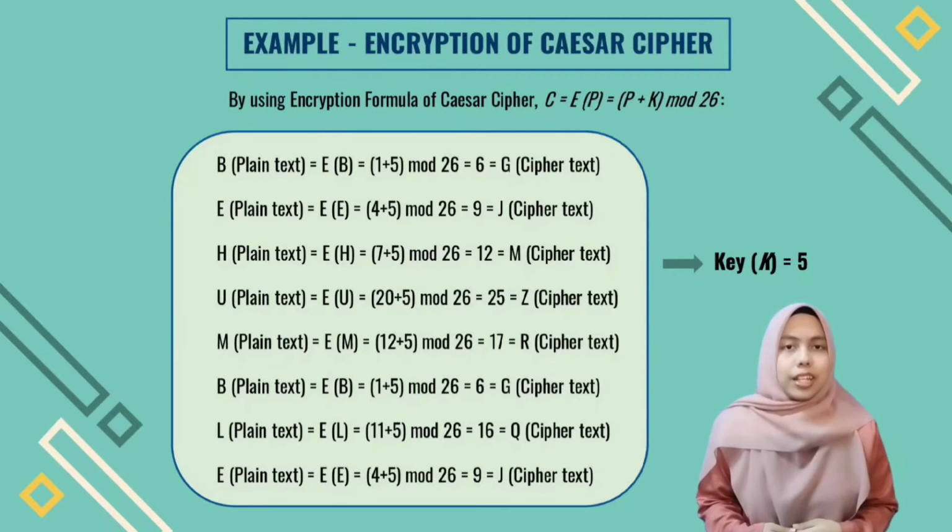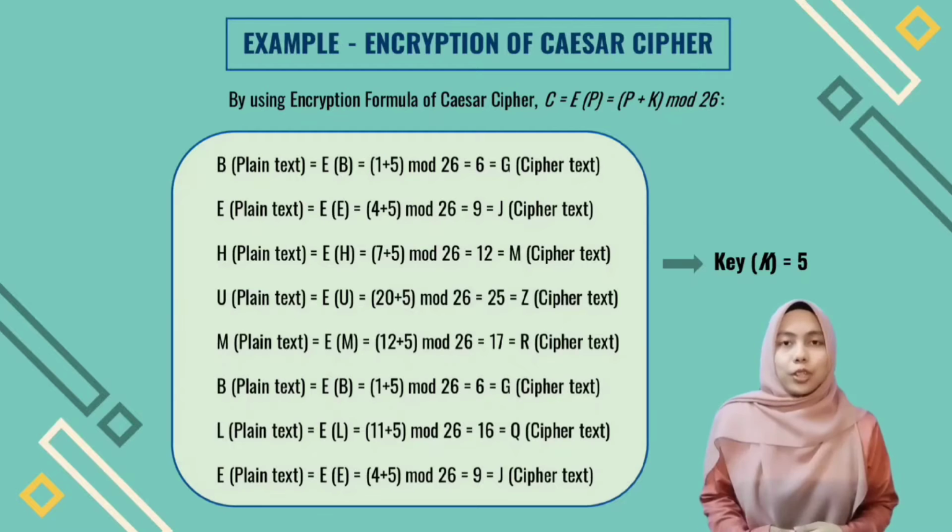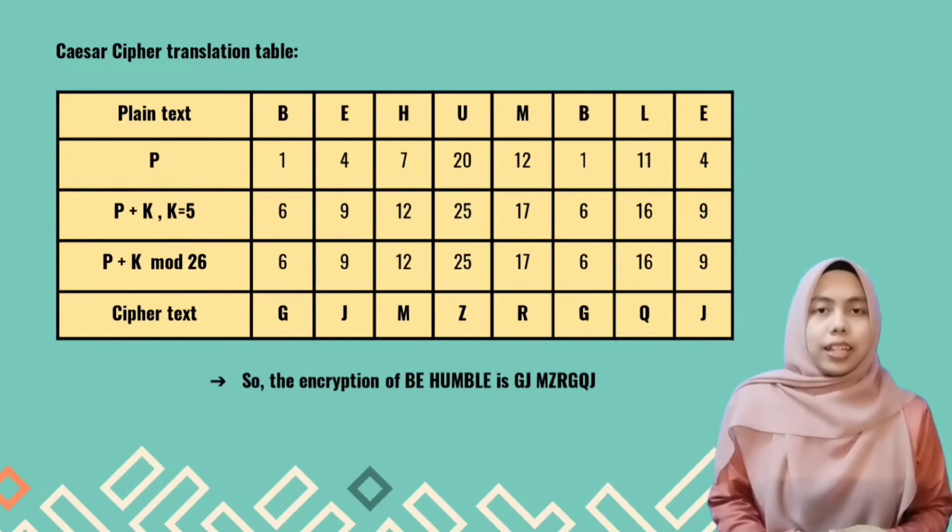But before that, we need to set the key. For example, we set the key equal to 5. To explain more about this example, let's see the next slide. For the plain text, the word or characters that we choose are "be humble".